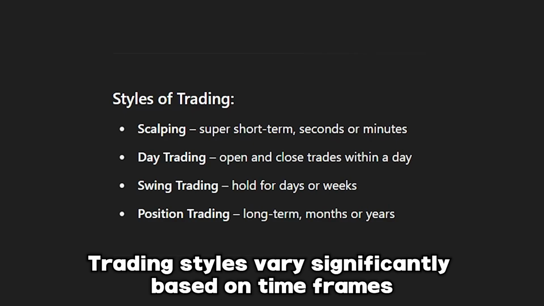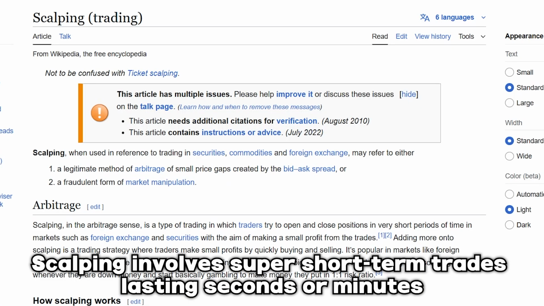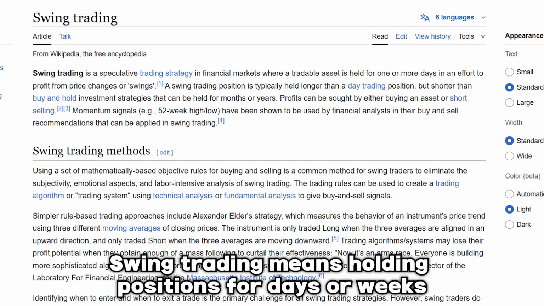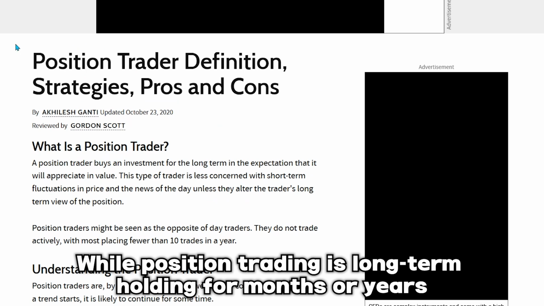Trading styles vary significantly based on time frames. Scalping involves super short-term trades lasting seconds or minutes. Day trading requires opening and closing trades within a single day. Swing trading means holding positions for days or weeks, while position trading is long-term holding for months or years.